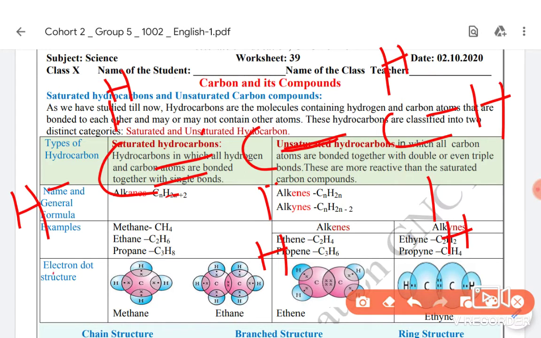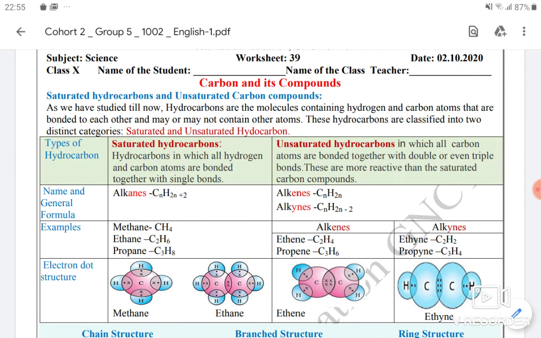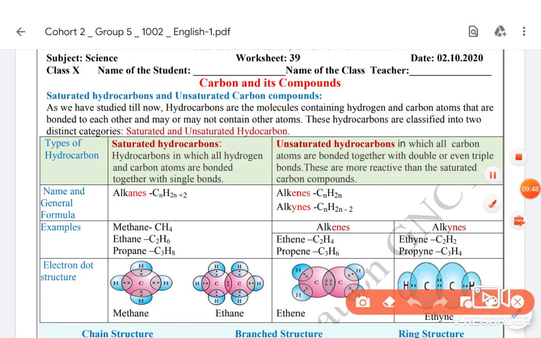So if we write its molecular formula, how many carbons? Three carbons. How many hydrogens? Let us count 1, 2, 3, 4, 5, 6. C3H6. Just the double of carbon atoms. So it becomes the general formula for alkenes, that is, hydrocarbons containing a double bond. So it is alkenes.